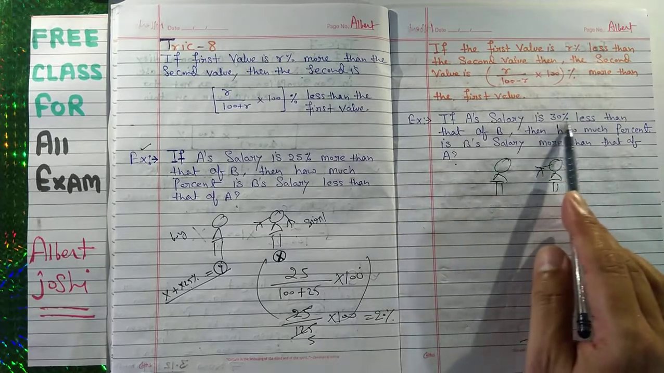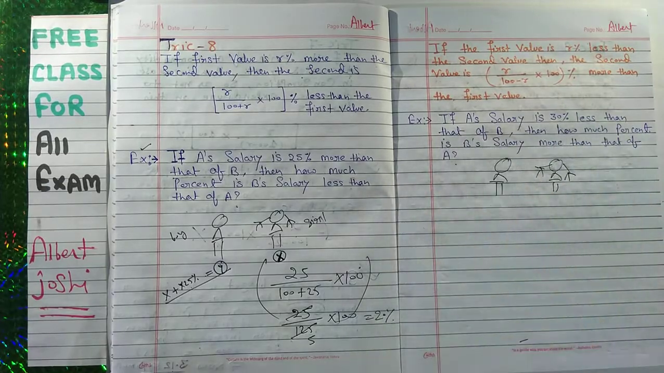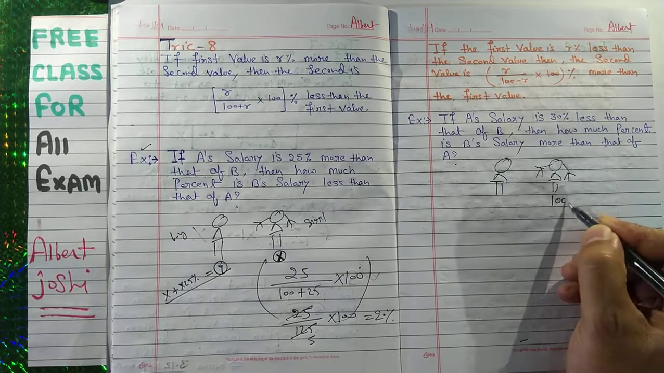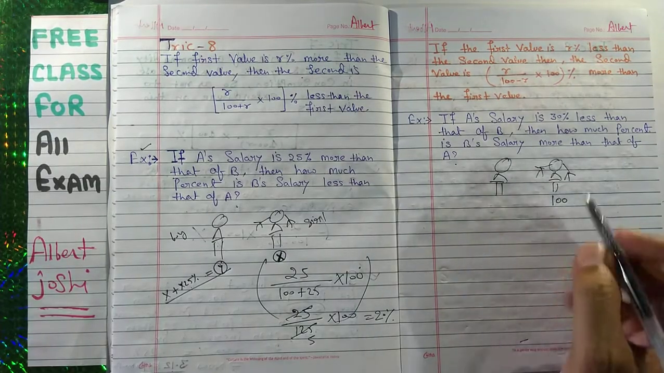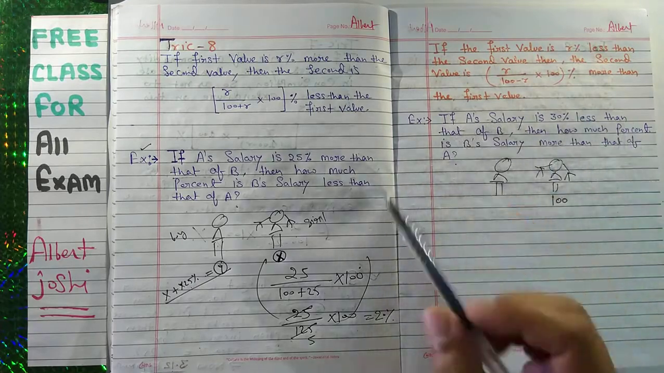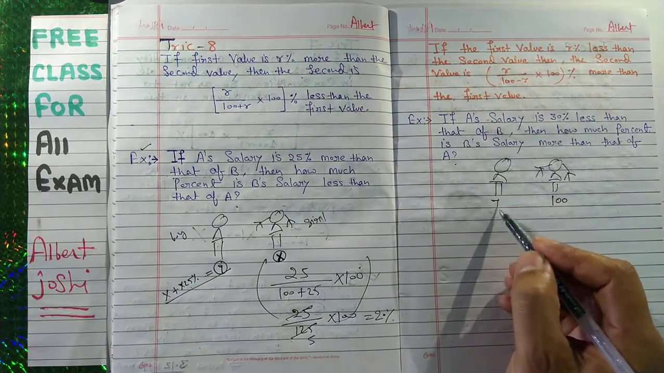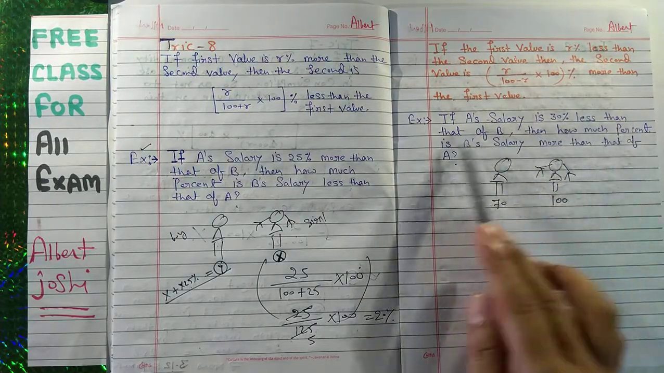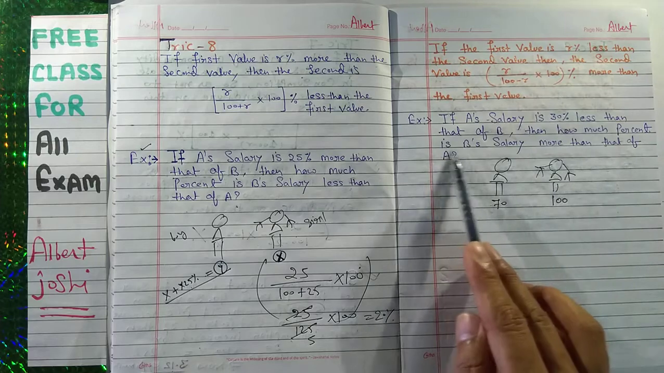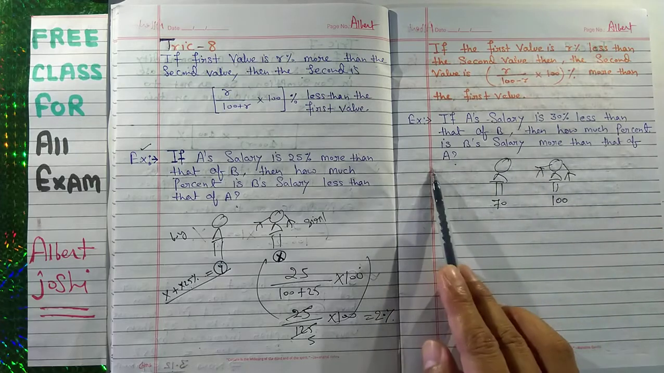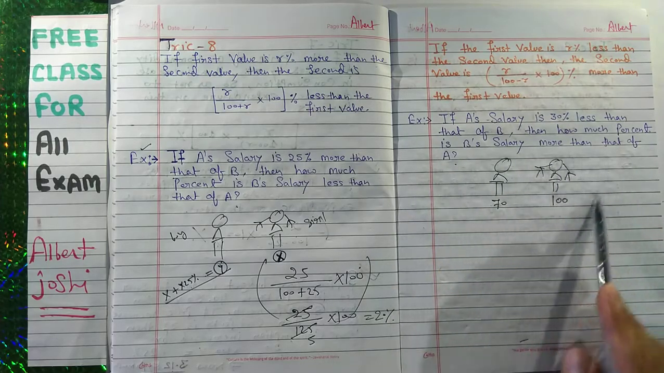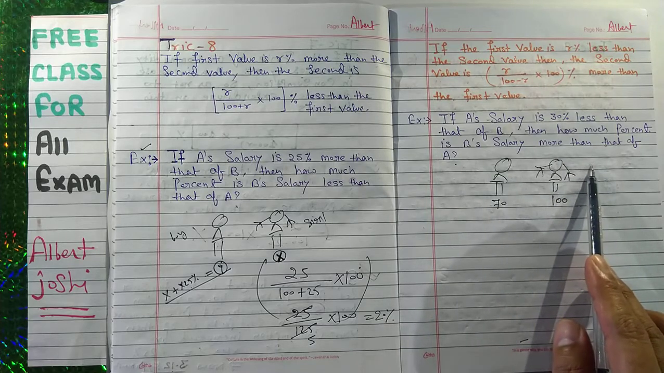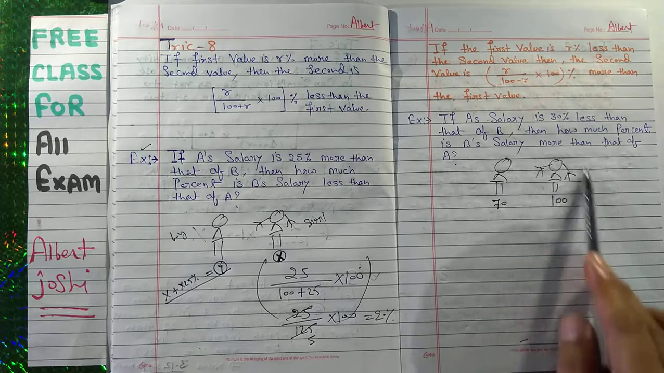If A's salary is 30% less than that of B, suppose her salary is 100 rupees. So A's salary is 30% less, 30% less means 70 rupees. A's salary is 30% less than that of B. Then how much percent is B's salary more than that of A? So he is asking how much more salary than A for this girl.